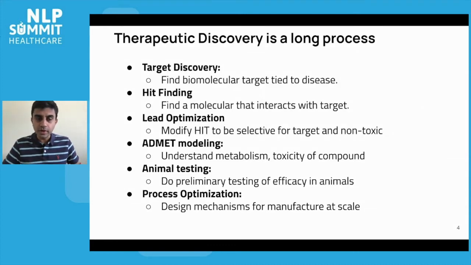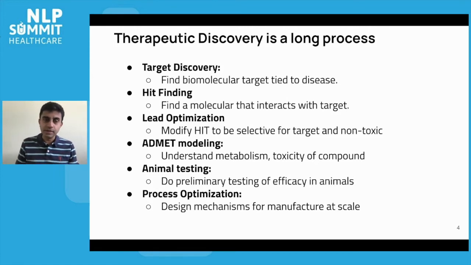And then you try to use that mechanistic hypothesis to identify a protein target, a biomolecule of interest that you'd like to drug with your potential drug. The next step in this process is typically what's called hit finding. Once you have this target, you just need to come up with some molecule that interacts with it in a reasonably